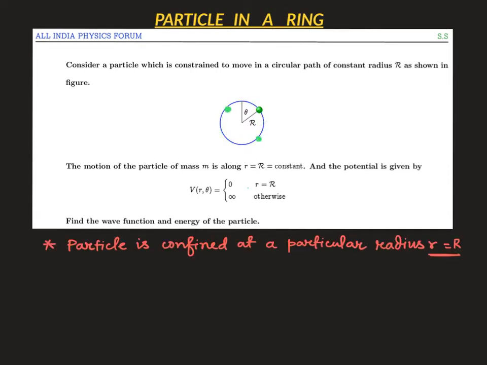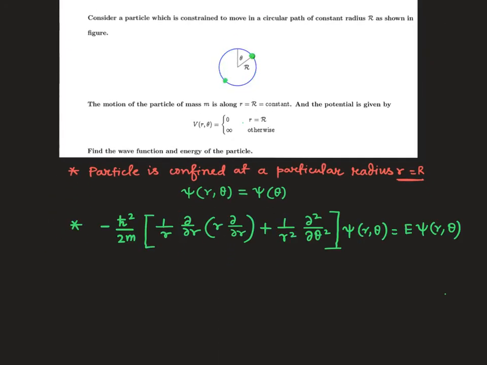The particle is confined at a particular radius r equals capital R. So the wave function which should have a dependence on r and theta now only depends on theta, and as a result the Schrodinger equation which should look like this becomes minus h cut square over twice m, 1 upon r square, del 2 psi of theta over del theta 2, equals E psi of theta.